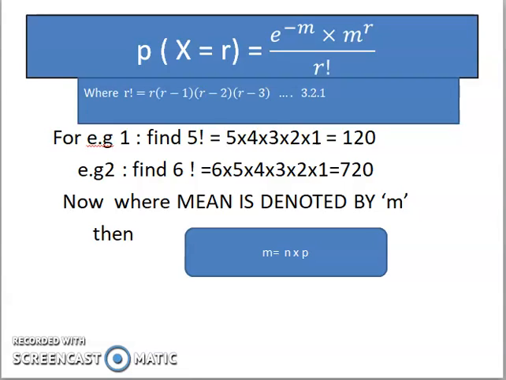Now we take the second example. Find 6 factorial: 6 into 5 into 4 into 3 into 2 into 1. That gives the answer 720. In the Poisson distribution, the mean is denoted by small m. It is defined by m equals n into p, where n is the number of events and p is the probability.